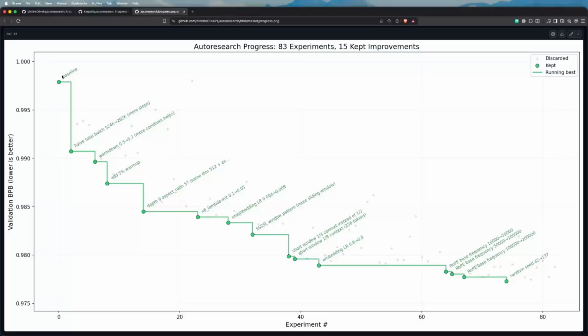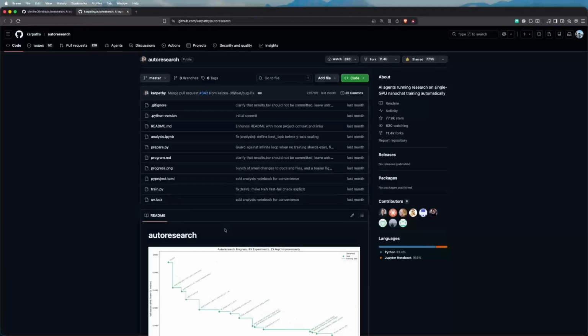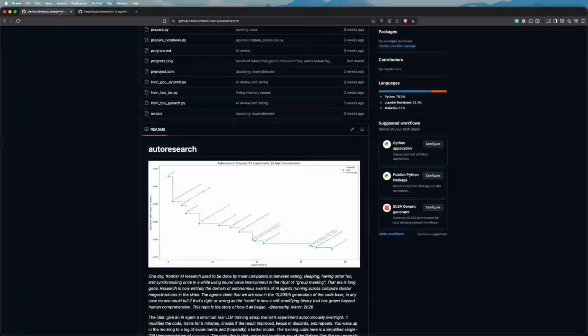So it starts here from the baseline. You can see the validation metric here, and as it goes, it incrementally improves a little bit more each time, right? So each one of those experiments is a different agent that did it with a different modification. And the ones that are green, which were the ones that actually improved it, will result in a pull request to the main repository. The pull request will look something like this.